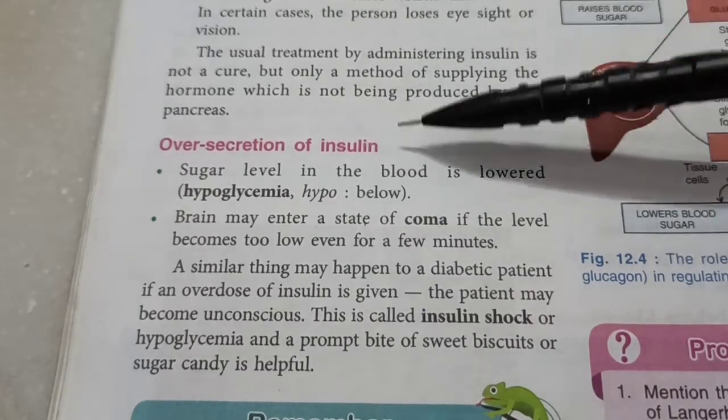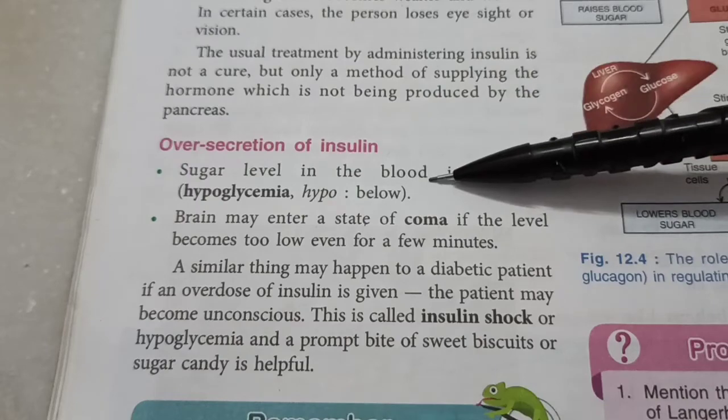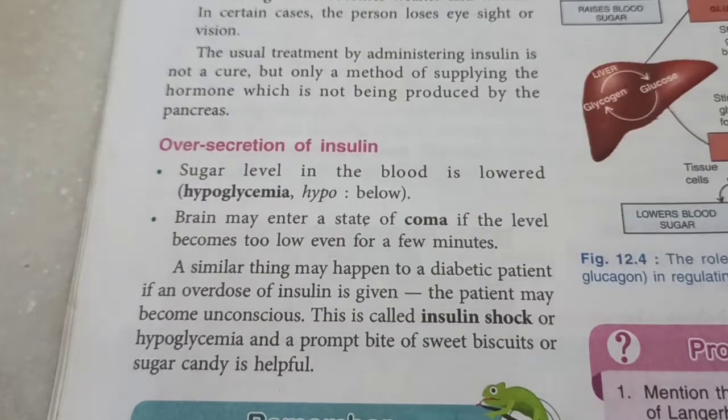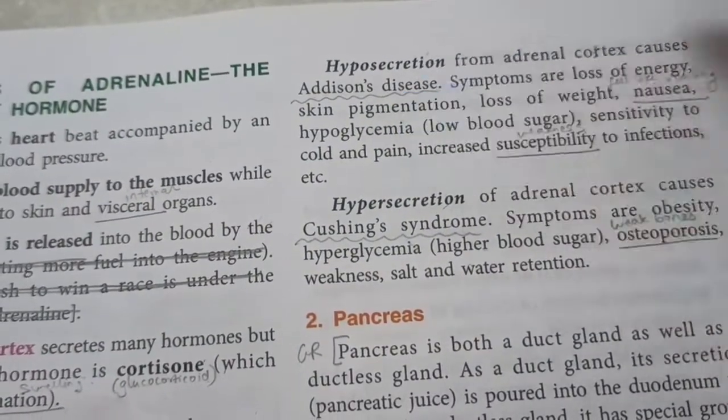Such a condition of low blood sugar, which may also happen because of over-secretion of insulin, is called hypoglycemia, which, if you remember, was a condition of Addison's disease as well.